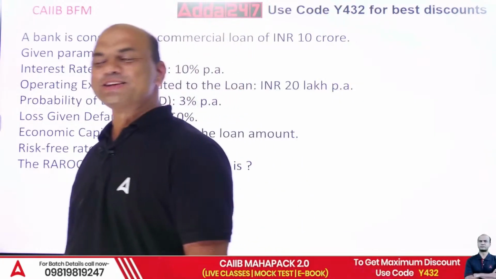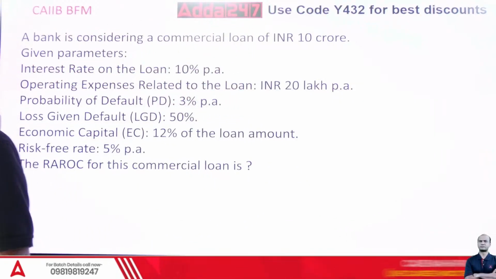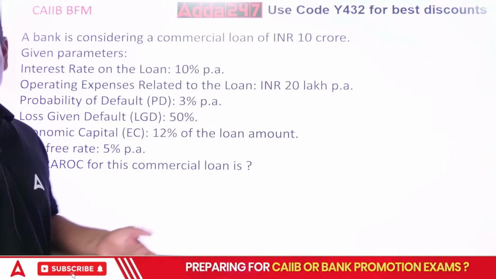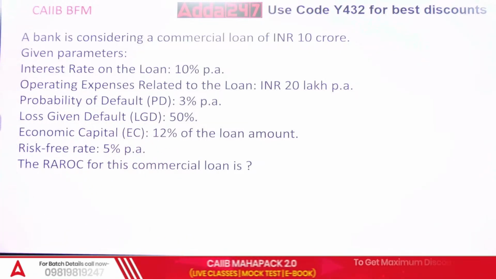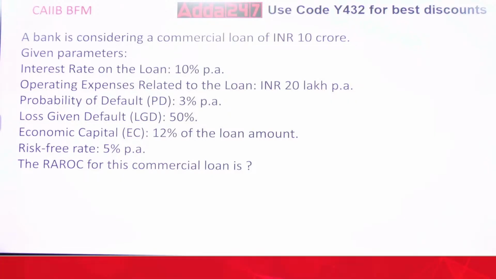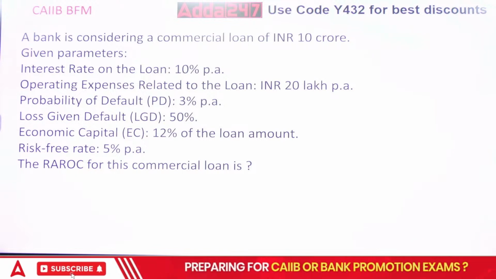If such a numerical comes in the exam and you don't know it, imagine you have not attended this session. What will happen? You will leave the 5 marks. You will actually leave the 5 marks. You will say, nahi hota bhai, nahi hota, chhod do.